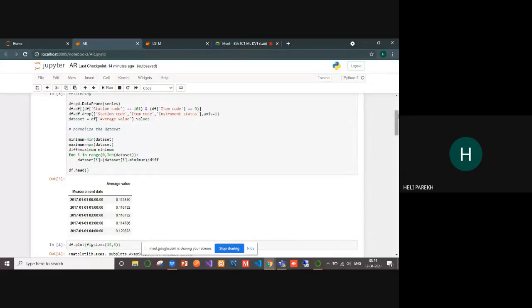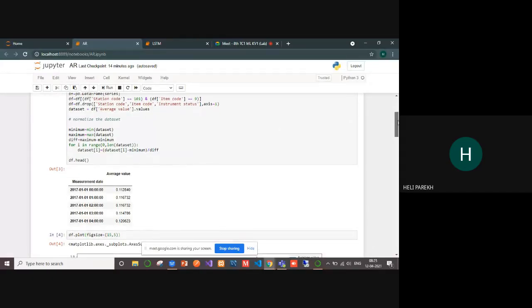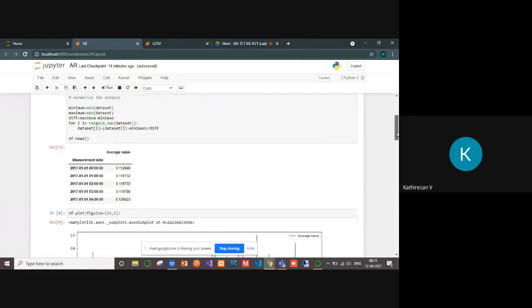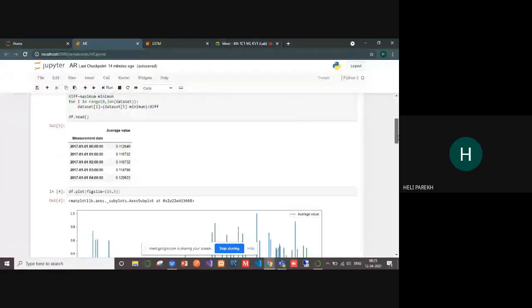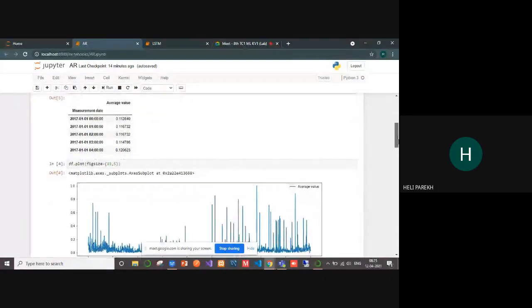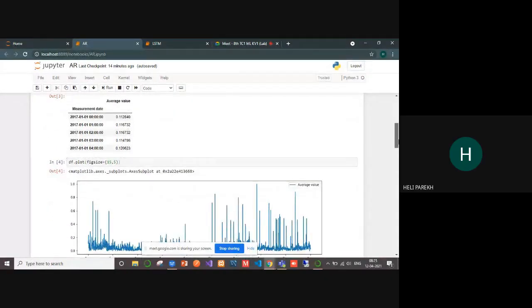So I'm filtering the data based on my requirement. Likewise, we can do it for different station codes. Next, I am normalizing the data set using min-max normalization. This is the top 5 values.